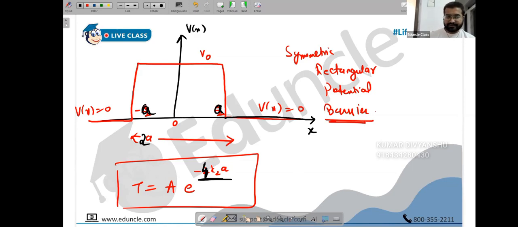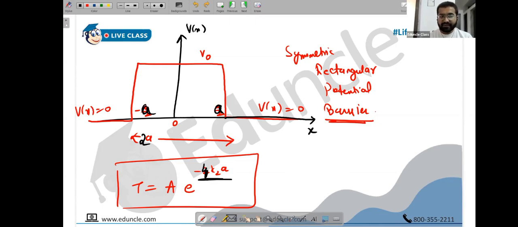So you have to make those appropriate changes. Write this also. Appropriate changes you have to take care of. Initially you had minus a by 2 to a by 2, so the width was a. So the formula is basically e raised to minus 2k into width, whatever is the width. But if instead of minus a by 2 to a by 2 we write minus a to a, the transmission coefficient cannot be minus 2k.